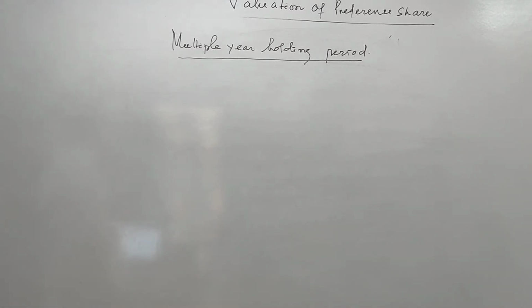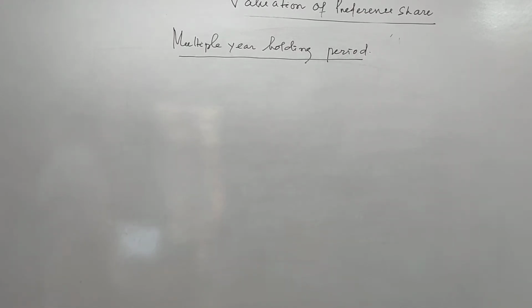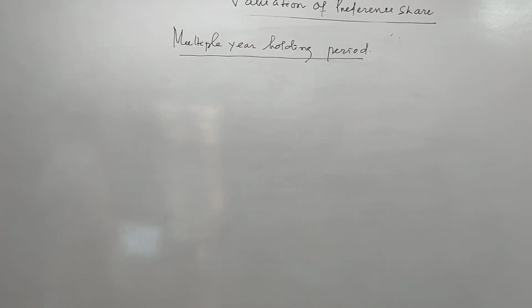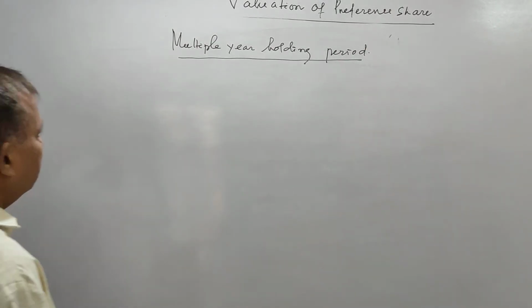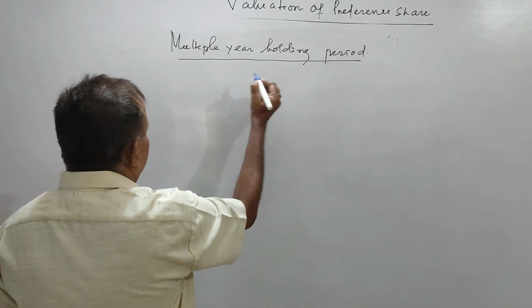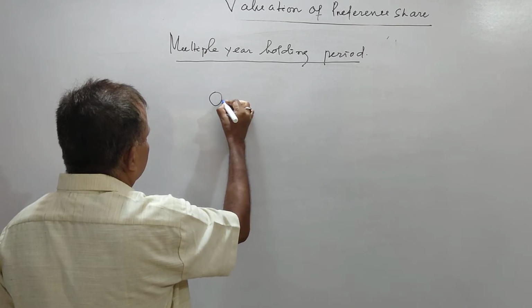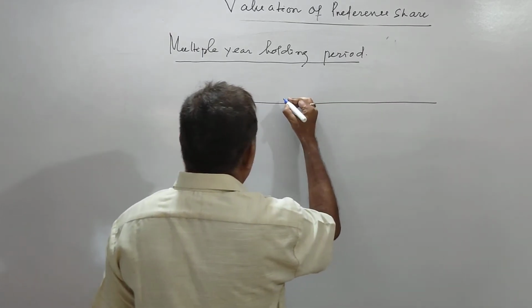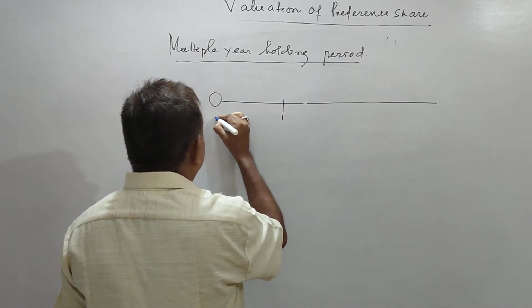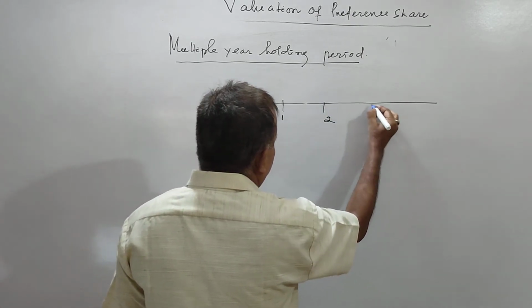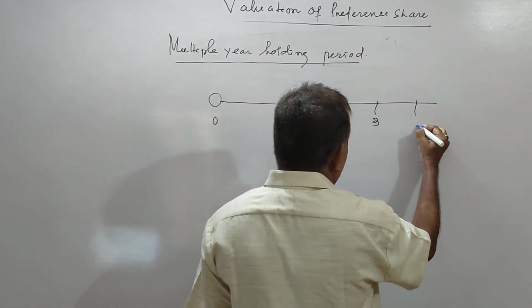In this case we can have the holding period for different years. Let us take one example here. This is first year, 0, 2, 3, 4.